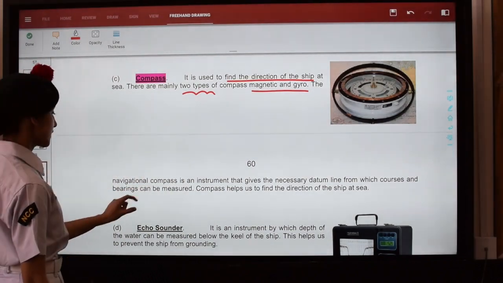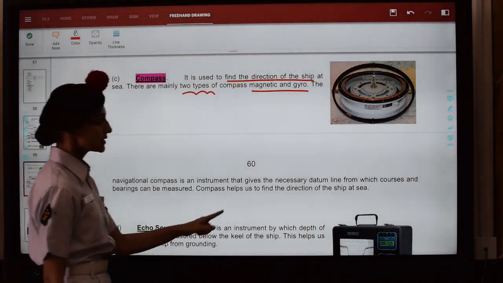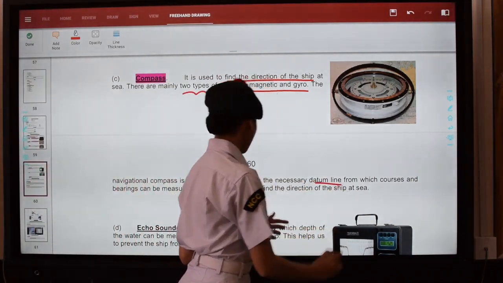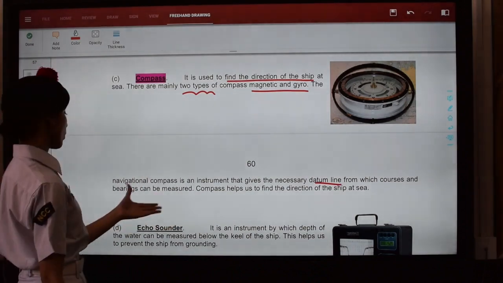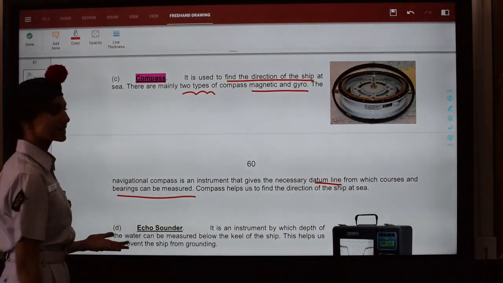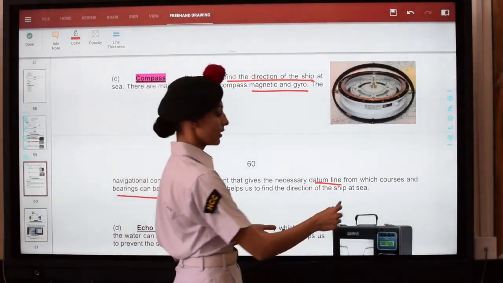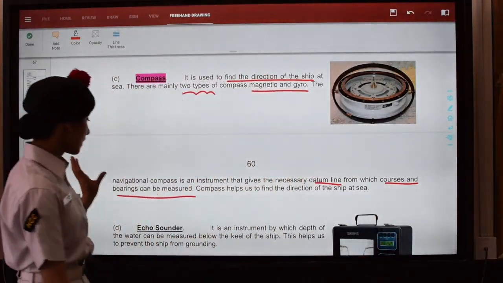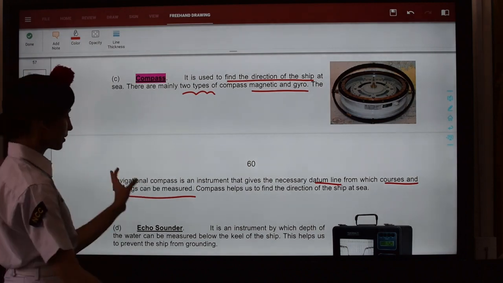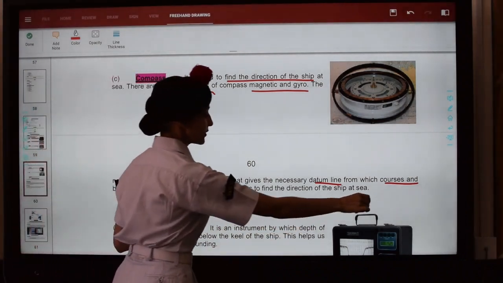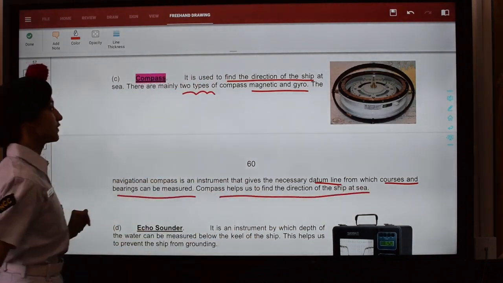The navigational compass is an instrument that gives the necessary datum line. ठीक है. Now what does this give? This gives us the necessary datum line from which the courses and bearings can be measured. So datum line किस चीज के लिए यूज होती है? For seeing कि कहाँ से courses and bearings can be measured using the datum line, जो कि हमें navigational compass provide करता है. So it helps us by providing the direction of the ship at sea.